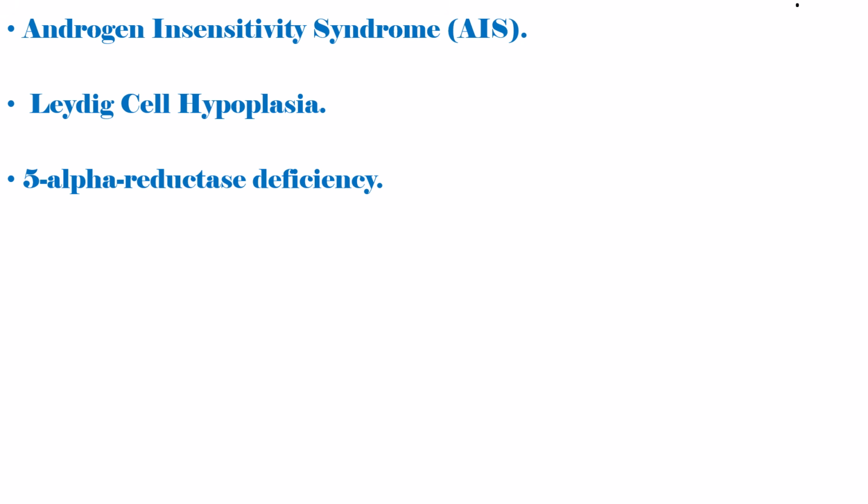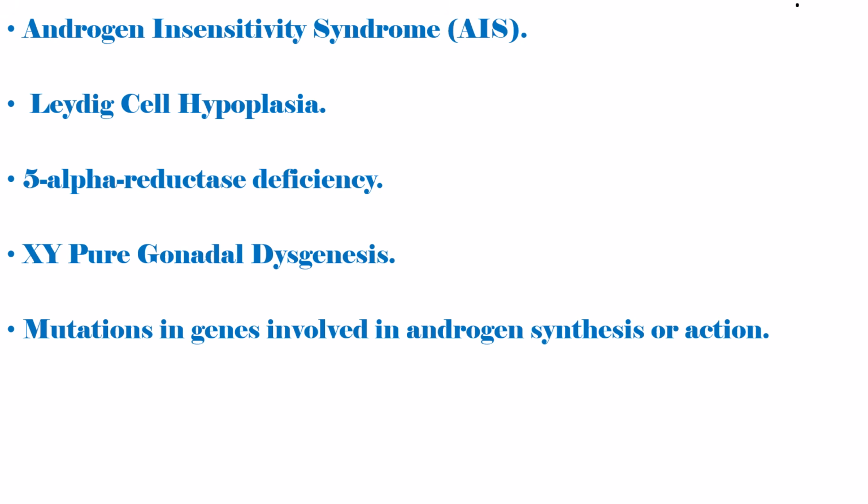The other cause is 5-alpha reductase deficiency. This condition impairs the conversion of testosterone to dihydrotestosterone, which is important for male sexual development, especially external genitalia. The other is XY pure gonadal dysgenesis, a condition where the gonads, testes or ovaries, don't develop properly, leading to a lack of androgen production. Mutations in genes involved in androgen synthesis or action can also cause 46 XY DSD. Specific gene mutations can disrupt the pathway involved in testosterone production or utilization, leading to various DSD phenotypes.